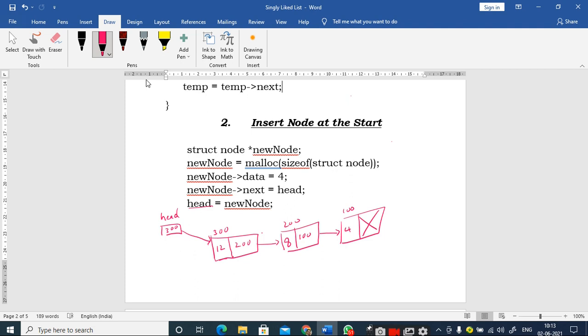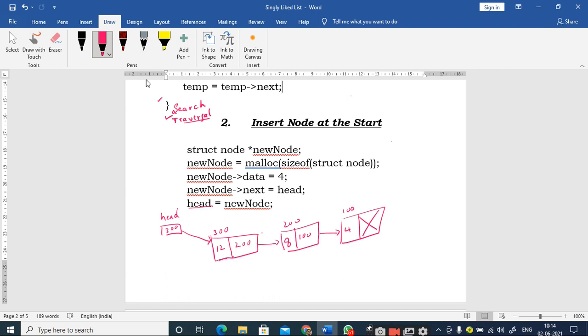Other than this, we have different operations like traversal, and the search operation is also there. You may also be asked to count the number of nodes inside the linked list. In such operations, you have to go for traversal. We will see how to implement this traversal. But once you know the programming part of inserting a node at the start and inserting a node at the end, traversal becomes very easy. That is the reason we will discuss the traversal operation at the end of our topic.